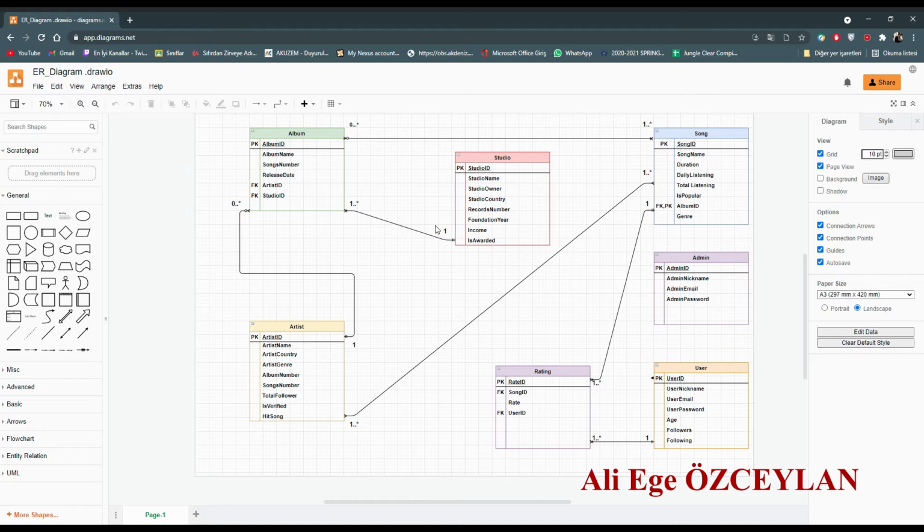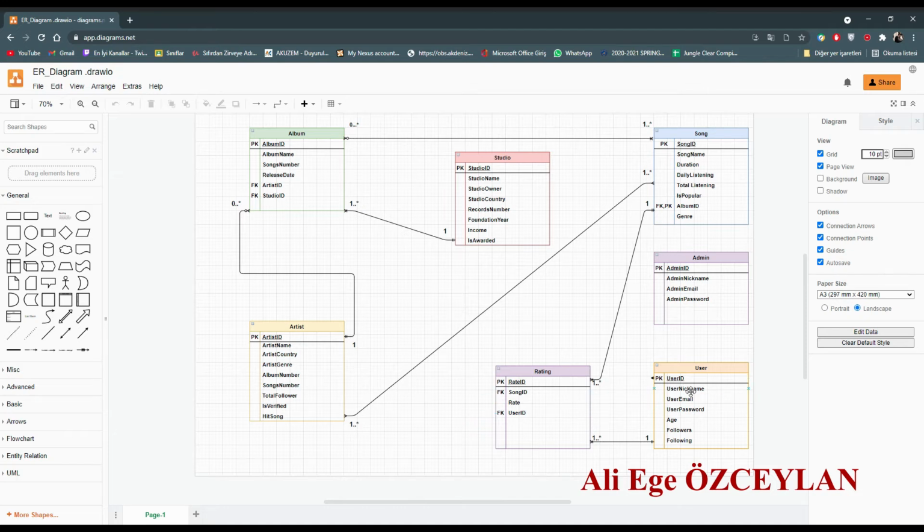And let's go with song. We have explained two of them. Song and rating: one song has a lot of ratings, but one rating has to be for one song, so it's a one-to-many relationship.